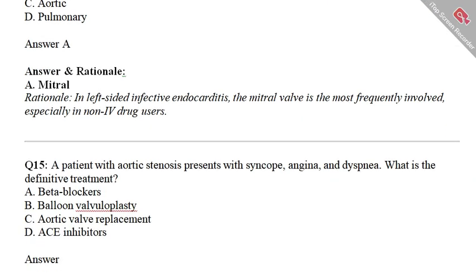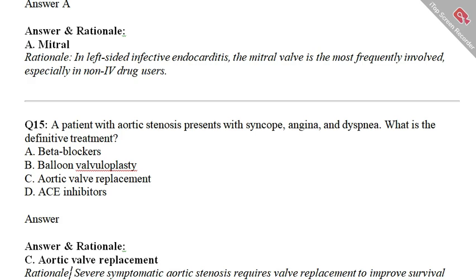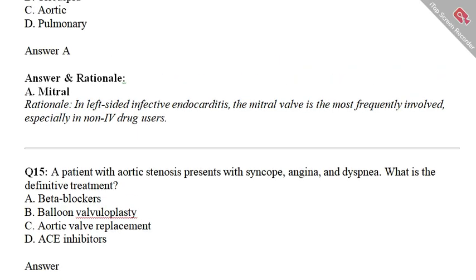Let's move to question number 15 of this vlog. It is a most important question, and I would say if you answer this, that will definitely be a great way to prepare for the Saudi medical licensing exam. Question number 15: a patient with aortic stenosis presents with syncope, angina, and dyspnea. What is the definitive treatment? The keyword is treatment.